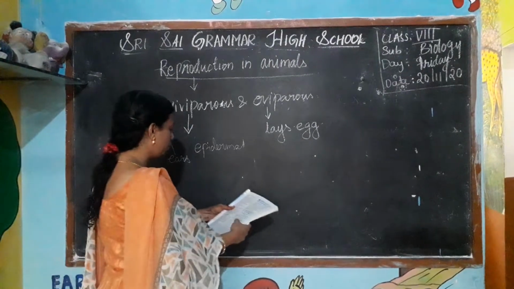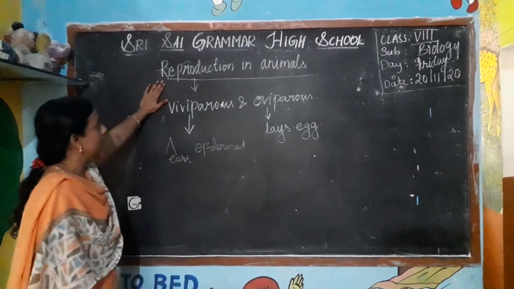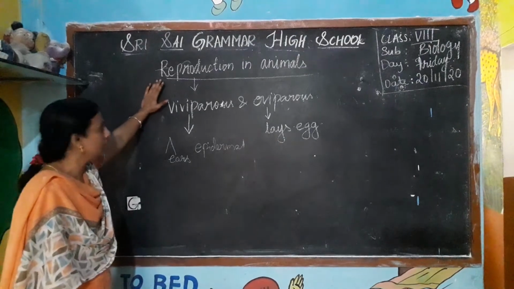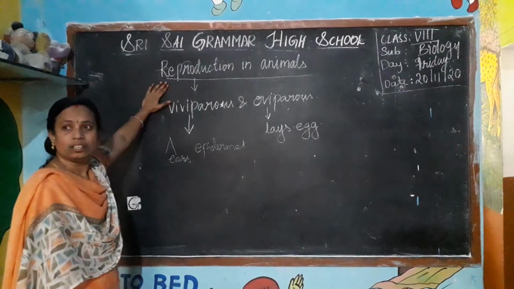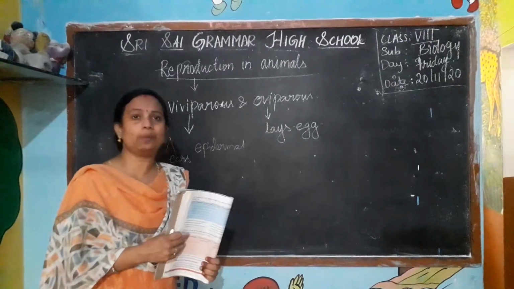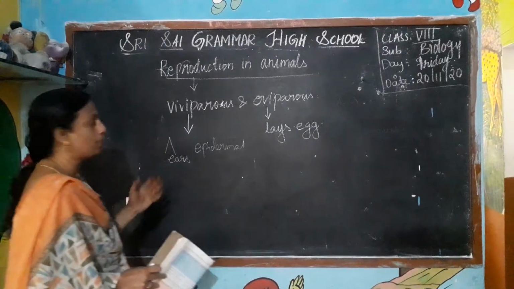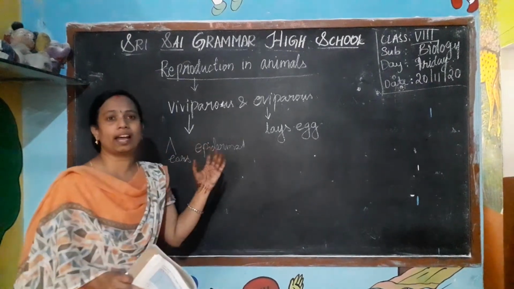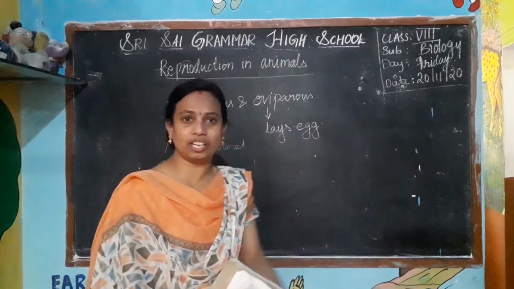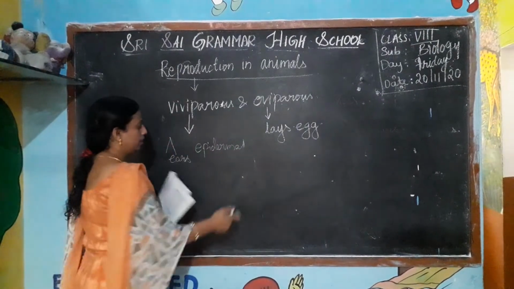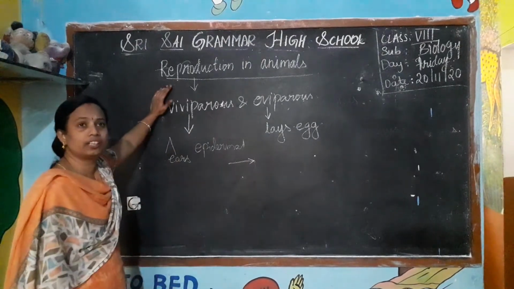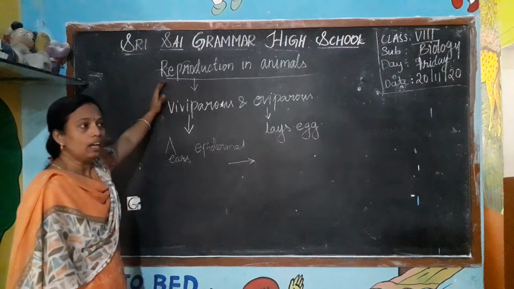Why do we require reproduction? Is reproduction important? Yes, it is an essential process in human life and for animals to continue their generation. If there is no reproduction, what happens?